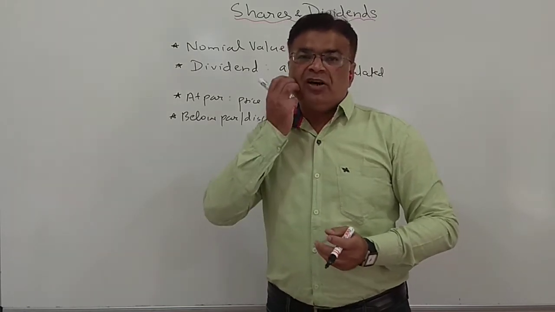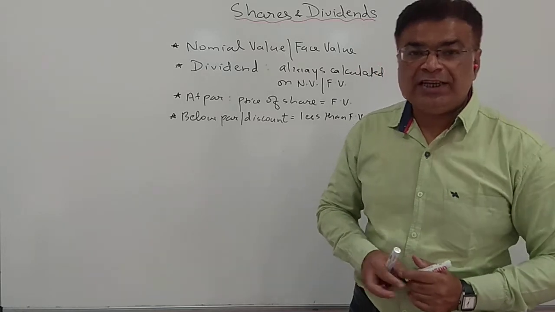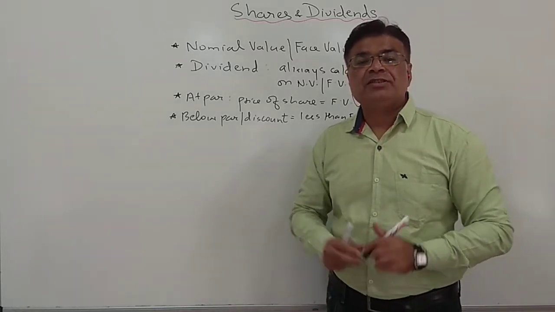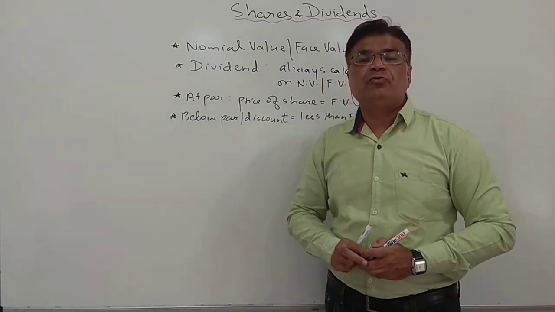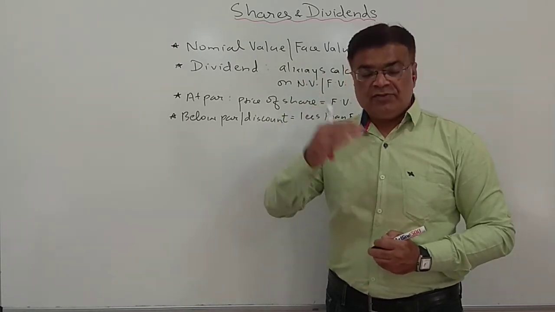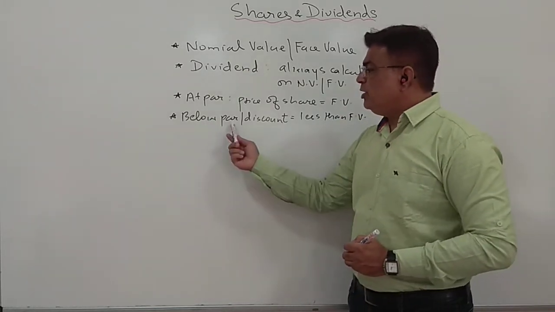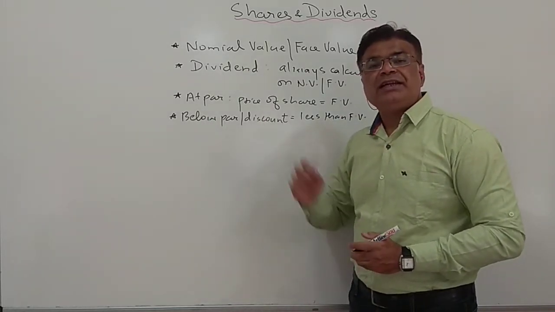Nowadays so many IPOs, initial public offerings, are coming. Suppose the price of the share is 500 rupees, and on the day of listing the share opens below 500 rupees, then it is called below par, or the share opened at a discount.